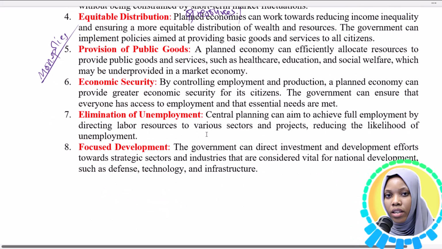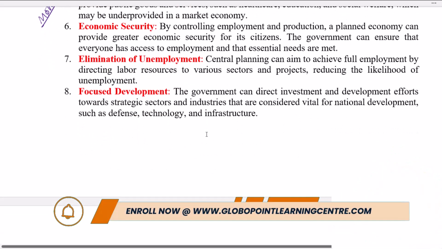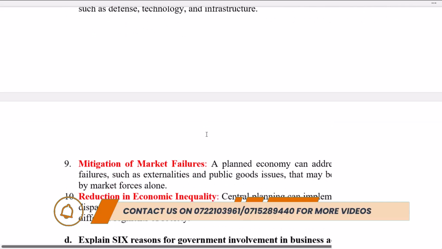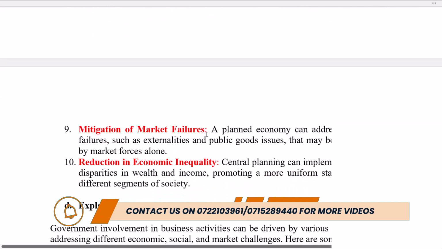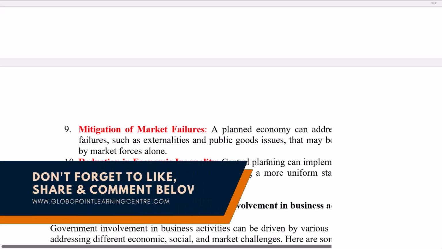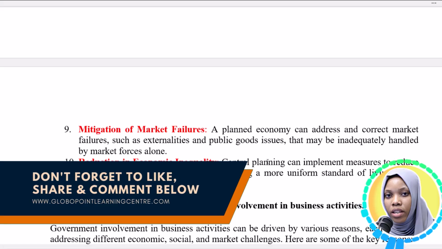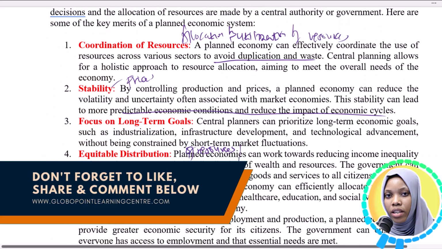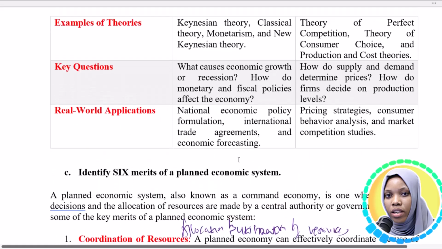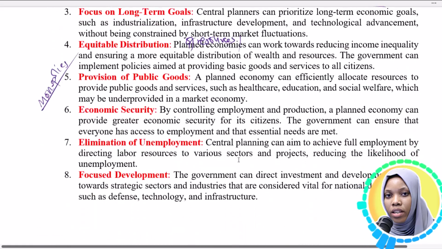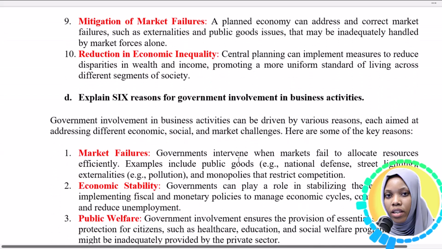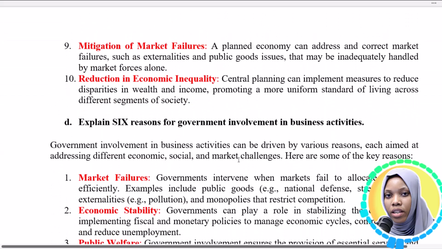And then there is economic security, elimination of unemployment. Governments mostly create employment for their citizens, and then the focus is on development of the infrastructure. Another advantage is it mitigates market failure, and lastly, reduction of economic inequality. So these are the advantages of using a planned economic system.